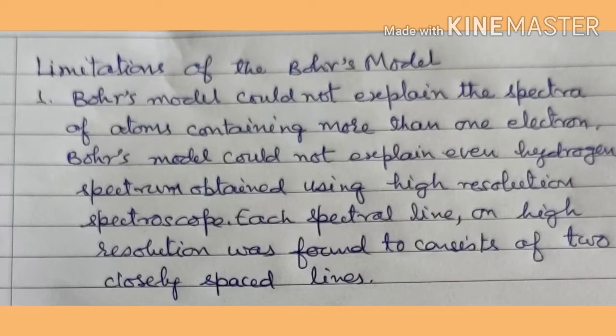Number one, the Bohr model could not explain the spectra of atoms containing more than one electron. Bohr model could not explain even the hydrogen spectrum obtained using a high resolution spectroscope. Each spectral line on high resolution was found to consist of two closely spaced lines. So the spectra of atoms having more than one electron could not be explained by the Bohr model, because they have so many lines in the spectra.